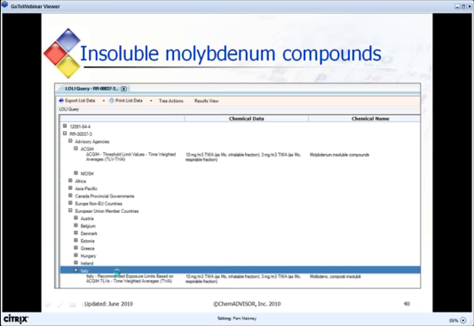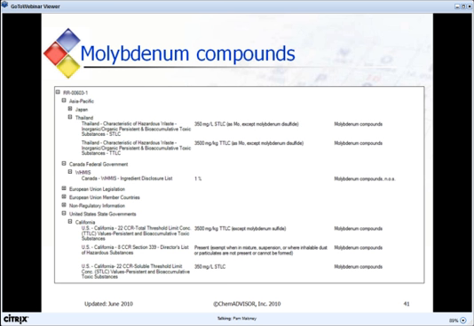The next screen shows molybdenum compounds. To complete your LALI evaluation of your specific dimer, you also want to look at regulations that list molybdenum compounds. You can expand or collapse views to find regulations and lists of interest to you. For example, expanding the jurisdictions where your company conducts business. In this screen, I've expanded hits for Thailand, Canada, and California.